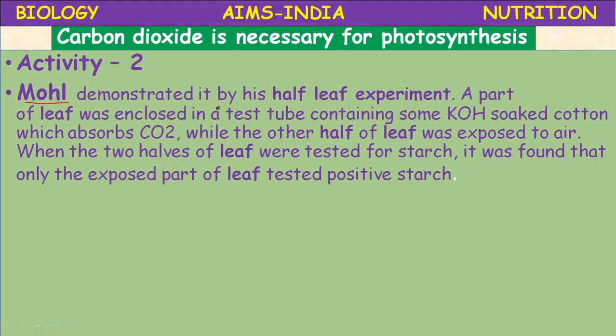A part of a leaf was enclosed in a test tube containing potassium hydroxide soaked cotton, which absorbs the carbon dioxide, while the other half of the leaf was exposed to air. When the two halves of the leaf were tested for starch, only the part which was outside the test tube, exposed to air, tested positive for starch.